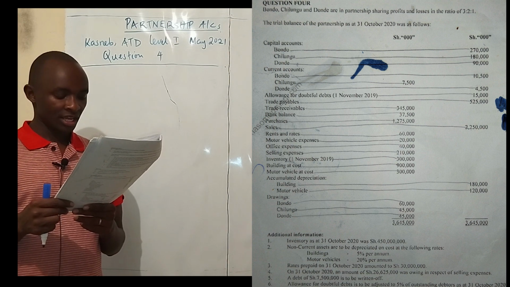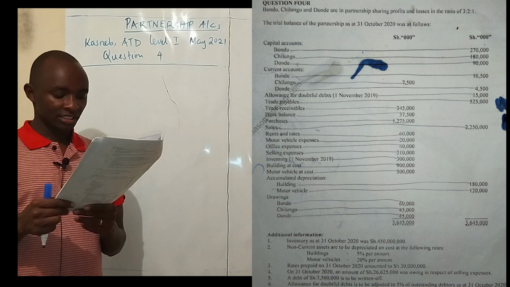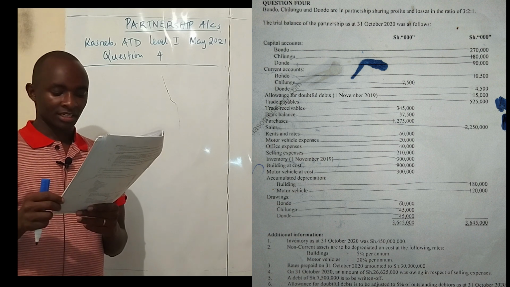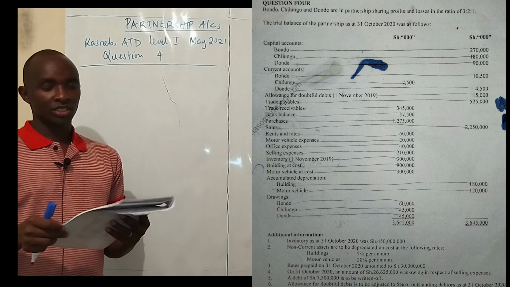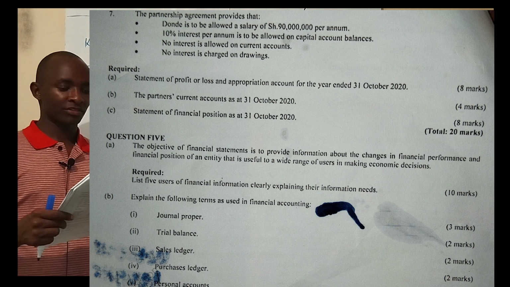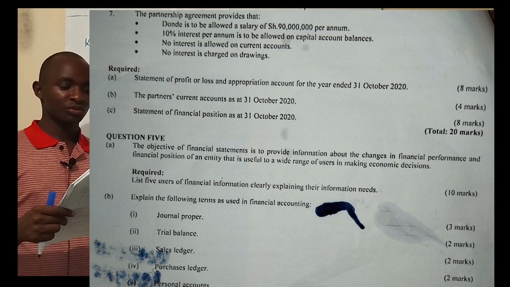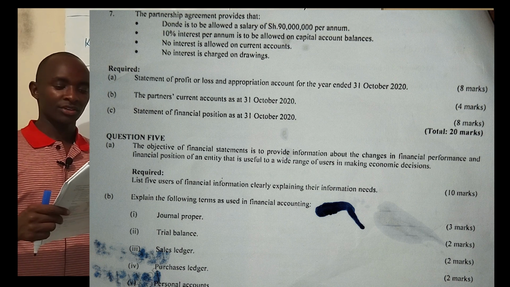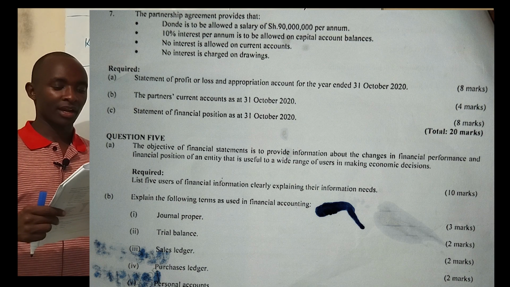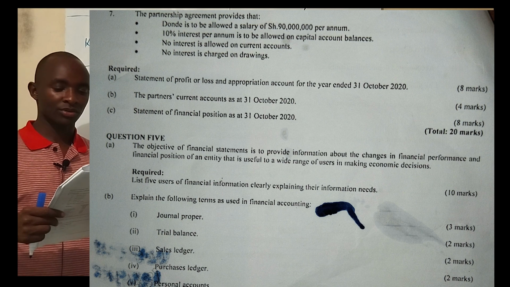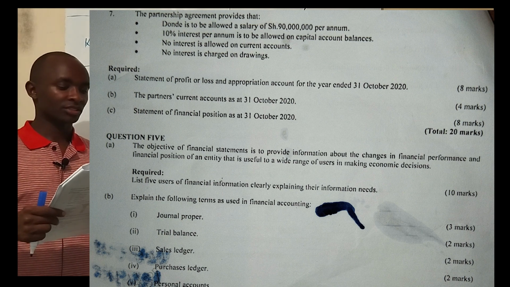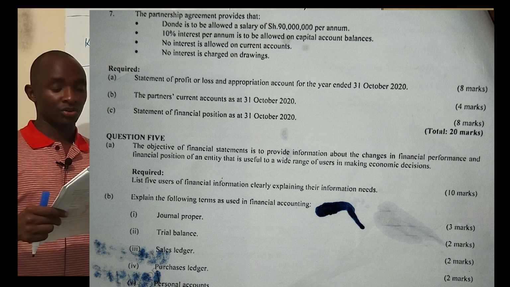Then number 6, allowance for doubtful debts is to be adjusted to 5% of outstanding debtors as at 31st October 2020. Number 7, the partnership agreement provides that Donde is to be allowed a salary of 90 million per annum. Then 10% interest per annum is to be allowed on capital account balances, and no interest is allowed on current accounts and no interest is charged on drawings.